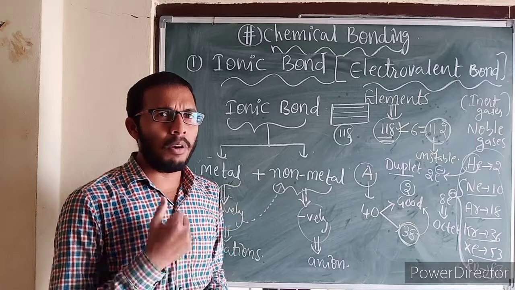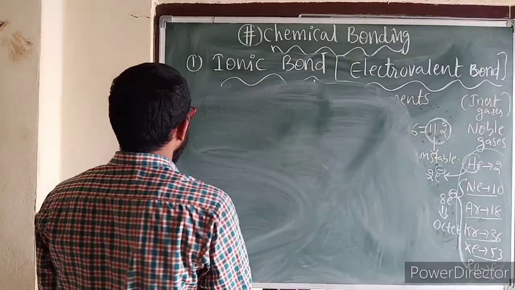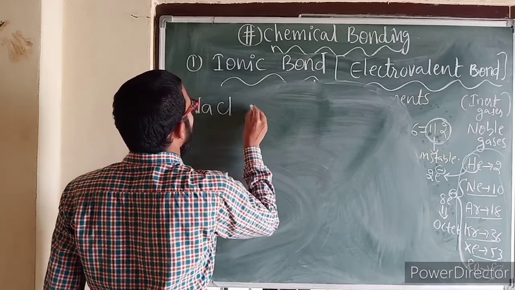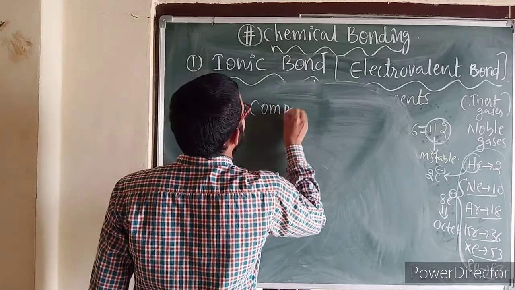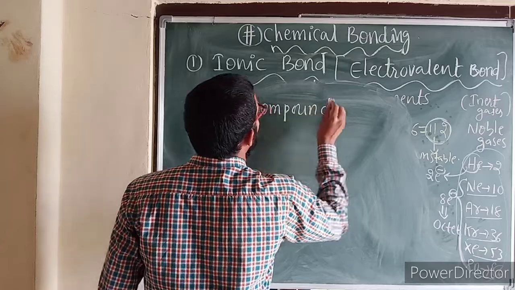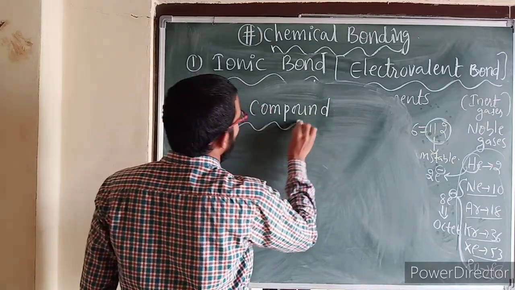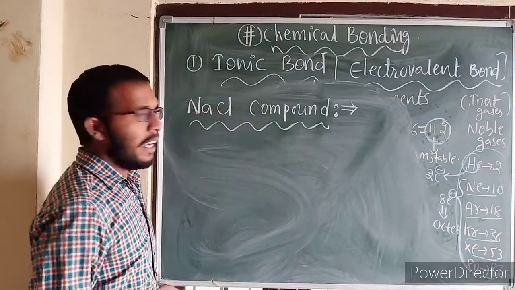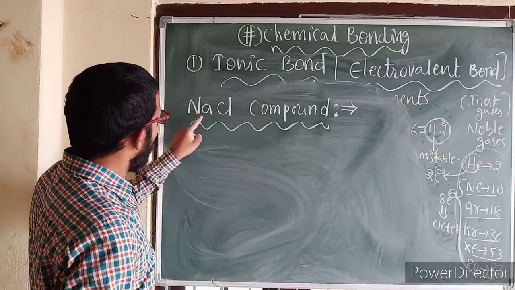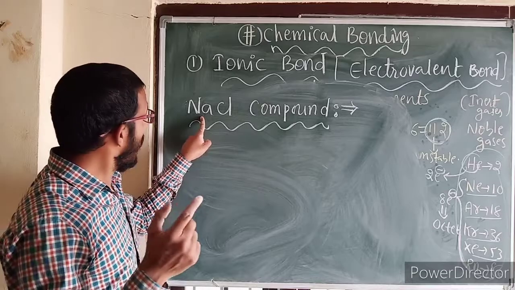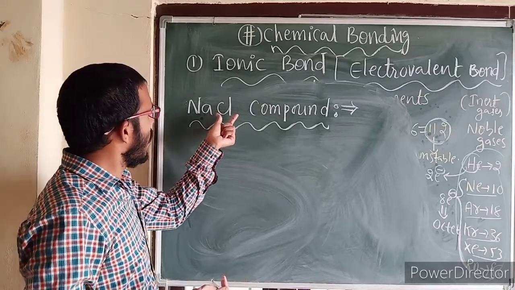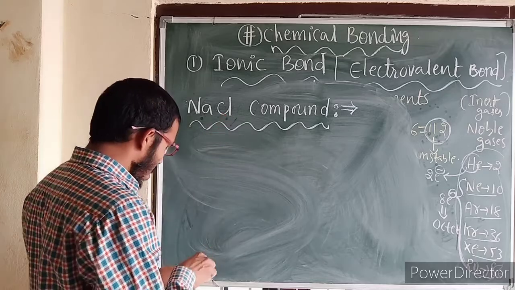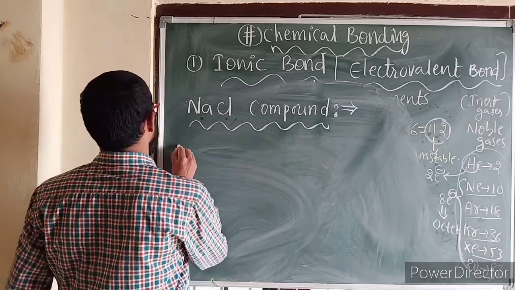Let us take one compound, NaCl, the sodium chloride compound. In this ionic bonding, how does it take place? Let us describe here. Sodium is a metal. Metal will always form a cation by losing electrons. Non-metals always form anions by gaining electrons. So first adding Cl.